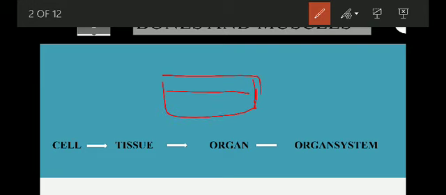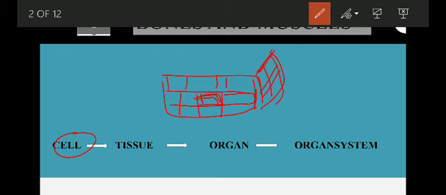in a house, the house is made up of walls, and walls are made up of bricks. So these bricks are like the cells. Then these bricks combine together to form a wall. And then these walls combine together to form one room, and many rooms form one house.